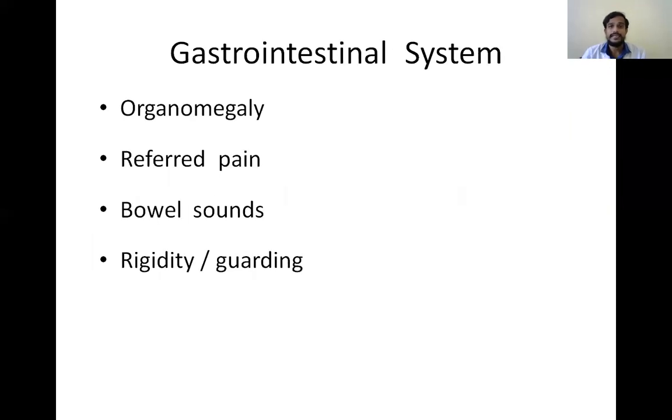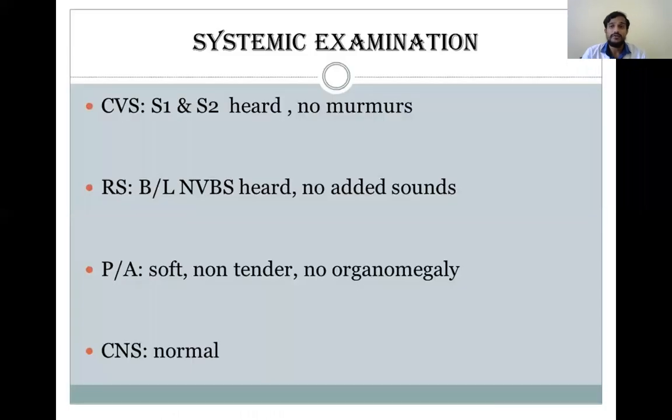Similarly, in the gastrointestinal system, we will see the organomegaly, if there is any enlargement of the organs, and if there is any referred pain, and bowel sounds, whether they are normal or not, and rigidity and guarding. If there is any rigidity or guarding present when we are palpating the abdomen, we will see in the systemic examination of the gastrointestinal system. So in this way, we will examine different systems in the systemic examination, and we will come to a conclusion. This is the conclusion for the systemic examination.